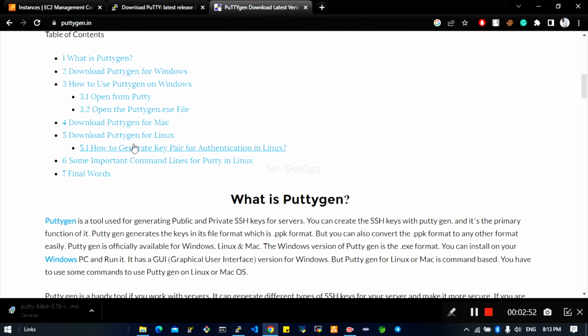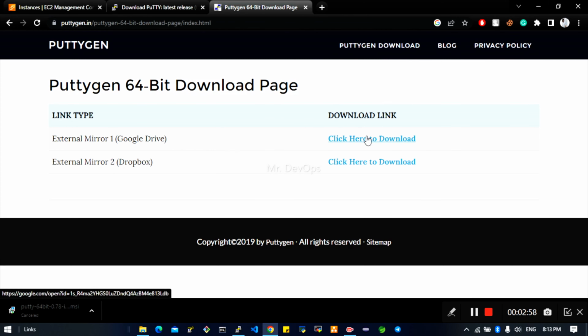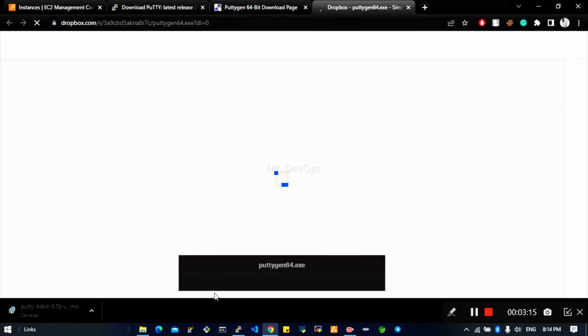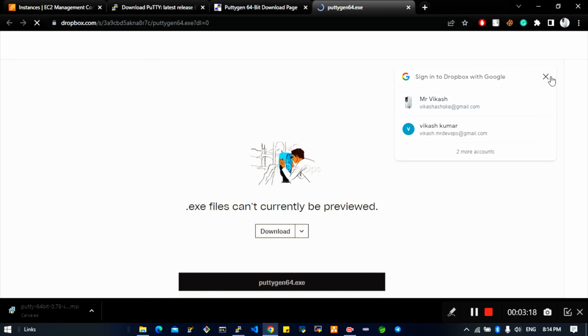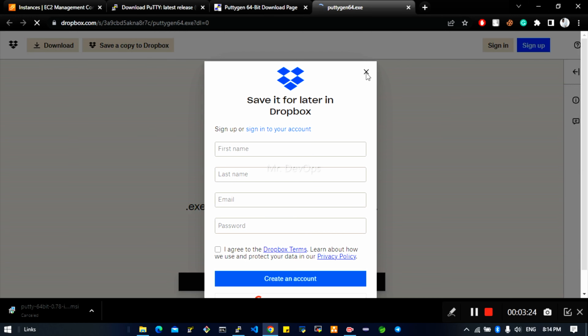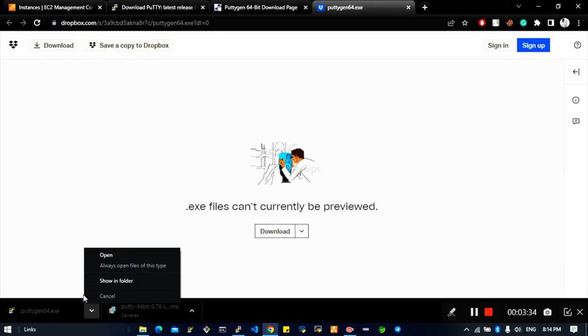You will land on this page. Here just select your Windows version. I am choosing 64, and here you can check any of the links. So this is not working. Let's check other. So here we have this file. Let's click on download. No need to sign up. So now once it gets downloaded, you can simply open it. You won't be able to install it.